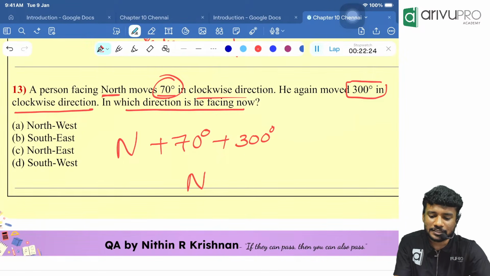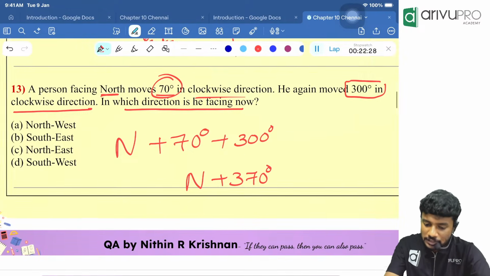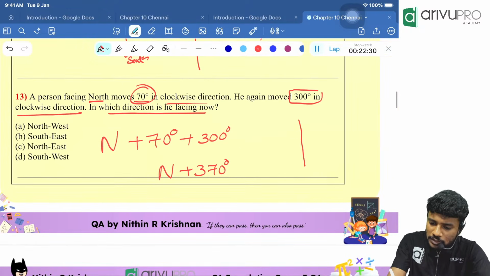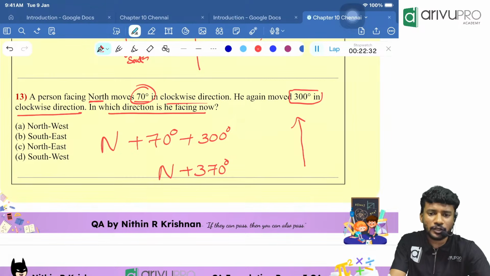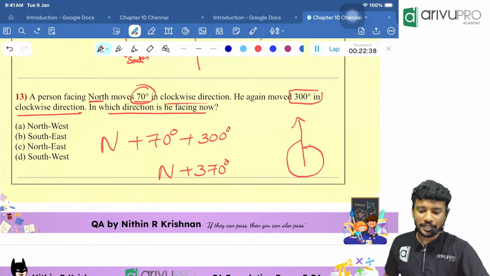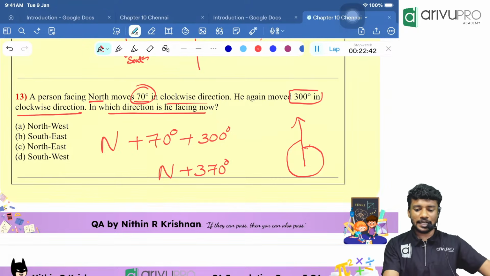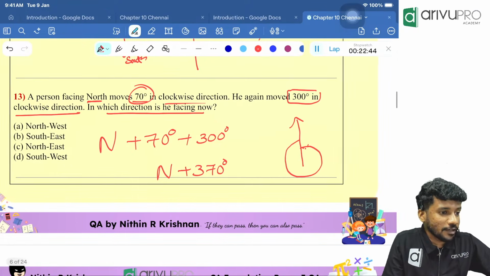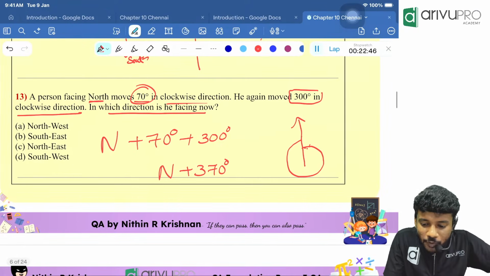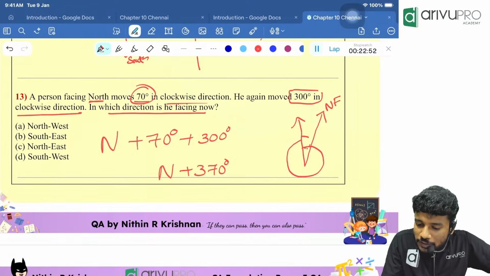Can I say it is north plus 370 degree? 370 degree means what? A person is looking north. If we come back over here, 360 is completed. 360 is completed when he comes back to the same location. Then how much more he should travel? 10 more. If he travels 10 extra, now he will be looking in which direction? That is northeast direction.